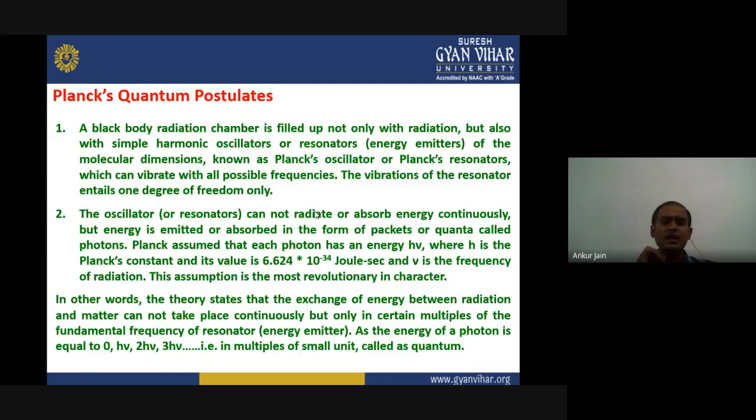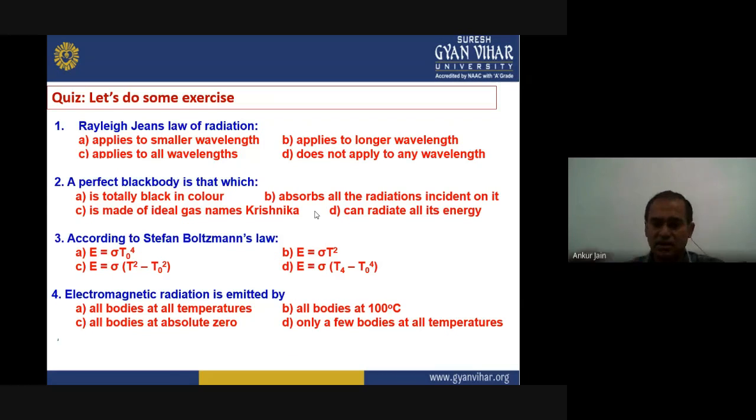Now this is all about the Blackbody spectrum and the classical theories which tried to explain it. However, these classical laws could not explain it; they could explain only part of it.